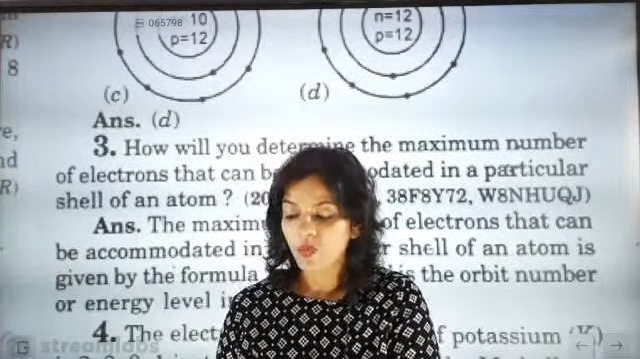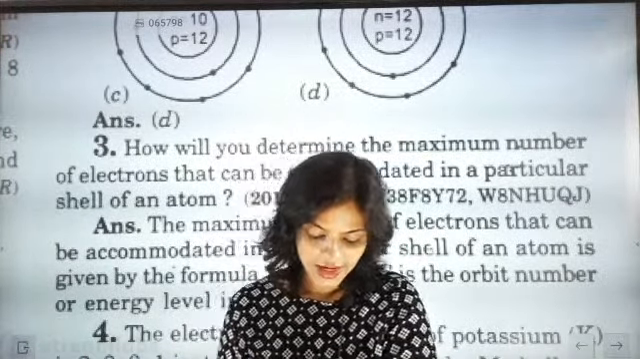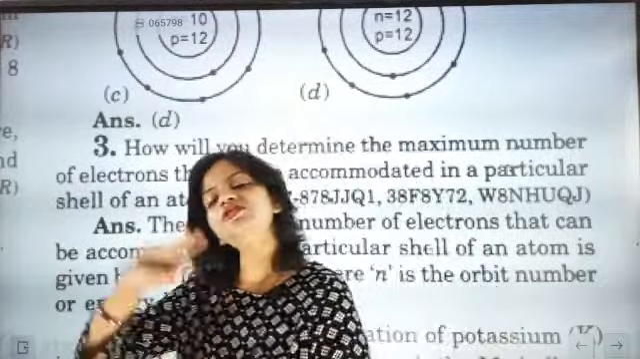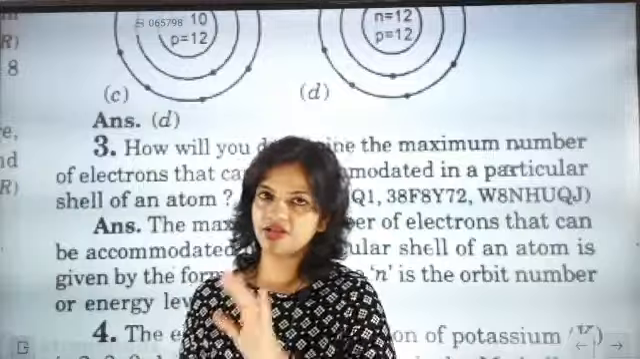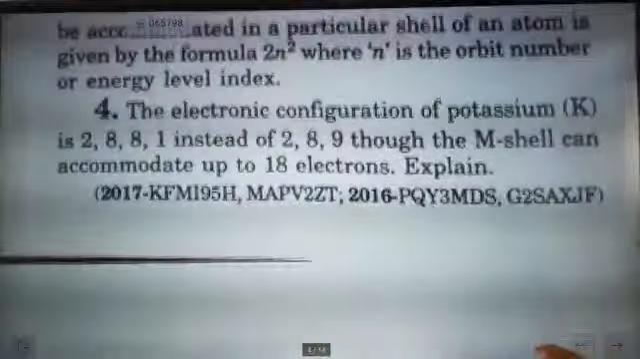The truth is, the one which is very near will be at a lower energy level. The one which is very far will be at a higher energy level. That's it. That's the only point. Okay, so shall we go to the next question, please?